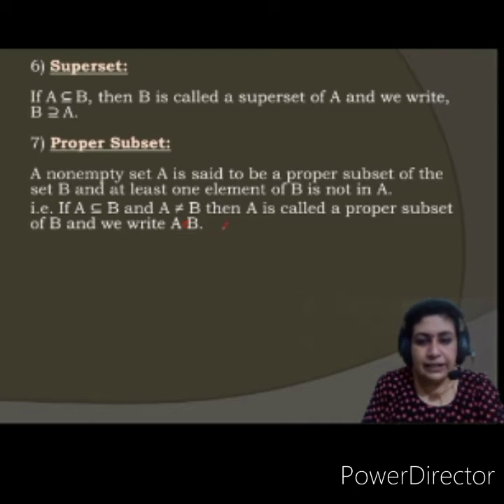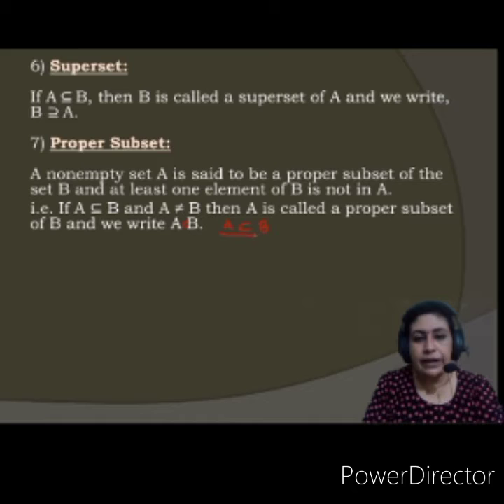Okay, you write like this. A is a proper subset of B. Writing takes time, that's why I have prepared a presentation. Like this way you write, okay? A is a proper subset of B. I hope you remember this and you will forgive my mistake over here.